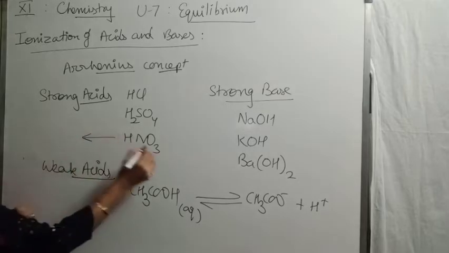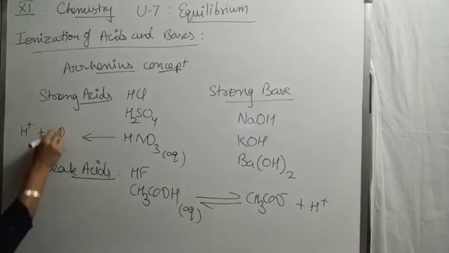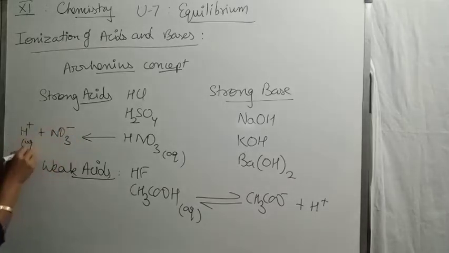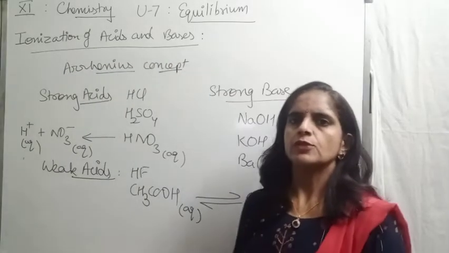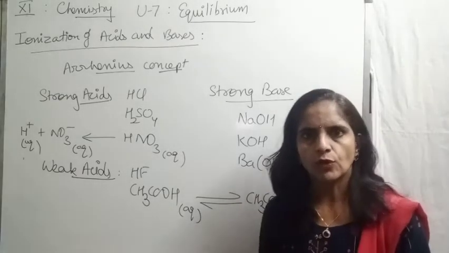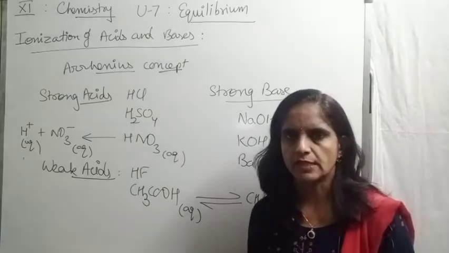Like if we show the dissociation of nitric acid in aqueous medium, it is completely dissociated into hydrogen ion and nitrate ion. Or in place of hydrogen ion, we may write hydronium ion. So this is the meaning of strong acid and strong base on the basis of the Arrhenius concept.